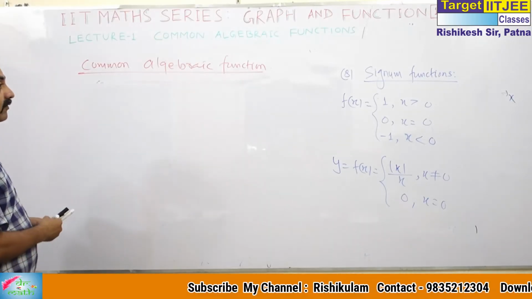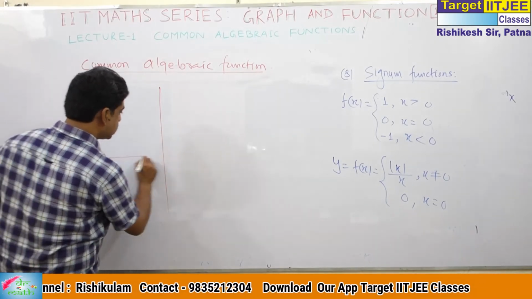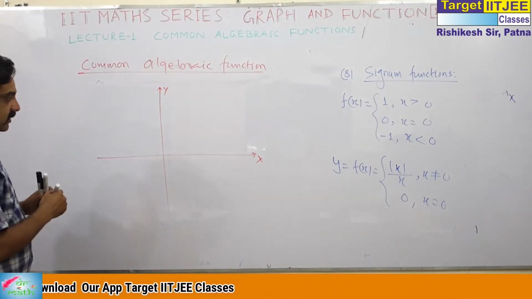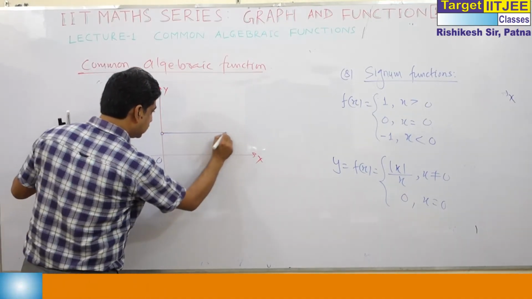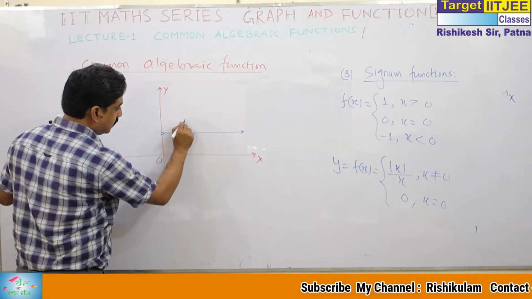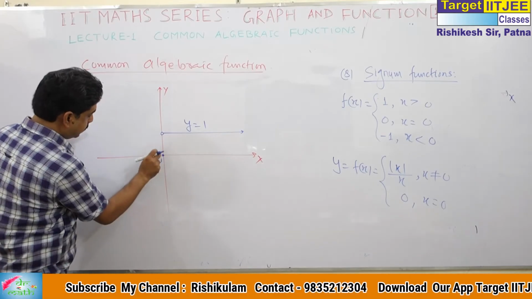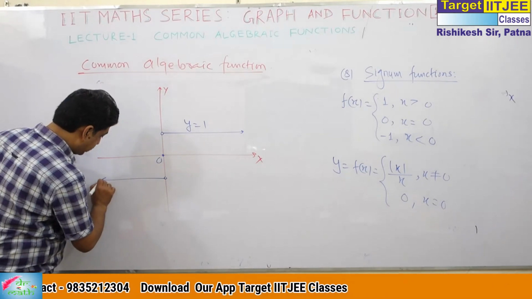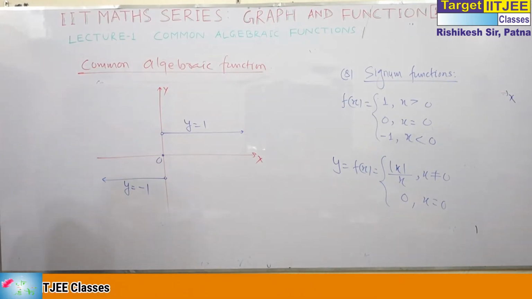So what will be the graph of the signum function? What are its domain and range? Let's come to the graph first. When x is greater than 0, it is 1, so put an open circle at 0 on the line y is equal to 1. When x is equal to 0, the value is 0, so put a dark circle here. And for x less than 0, this is y is equal to minus 1. This is the graph of the signum function.